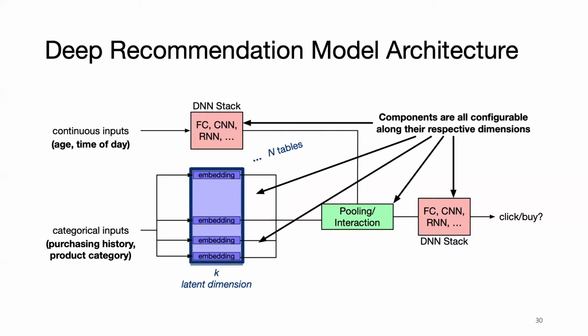For example, in the red blocks, we have different DNN stacks. If the input data is in the form of a time series, we may want to use RNNs instead. And that's just one example of how we can leverage different types of DNN stacks for efficient processing. Two, the embedding tables can be sized differently along their dimensions. We can have more embedding tables or even larger tables. In production cases, these tables often bloat to the gigabytes range. This leads to a need for specialized memory subsystems. What you need to know here, however, is that based on application requirements, we will get different model configurations that lead to different compute requirements.